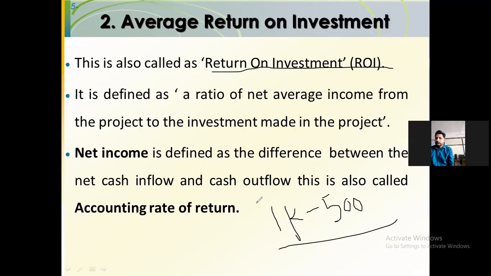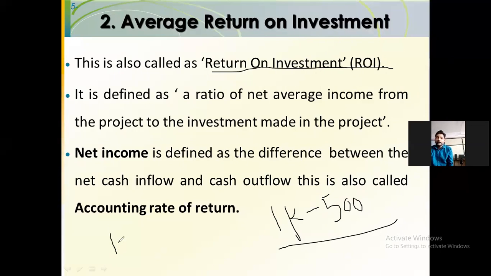Okay, so this will be what we can call the accounting profit and loss. From this equation, the earning minus the spending, we will get the actual cash flow in the industry. But what is the percentage of that particular cash flow with your actual investment? That is nothing but average return on investment or return on investment.